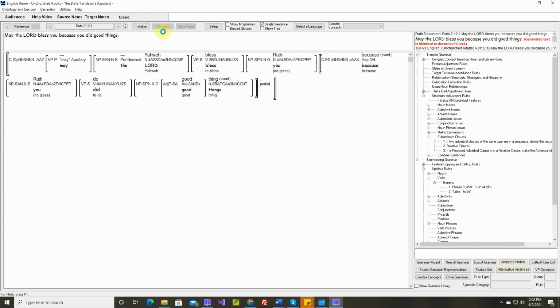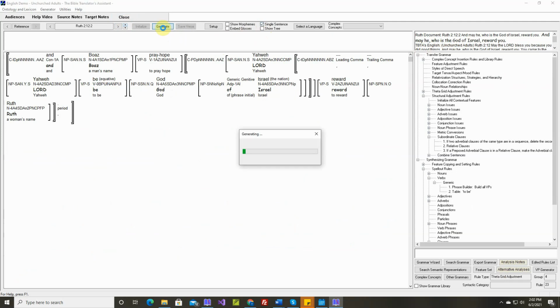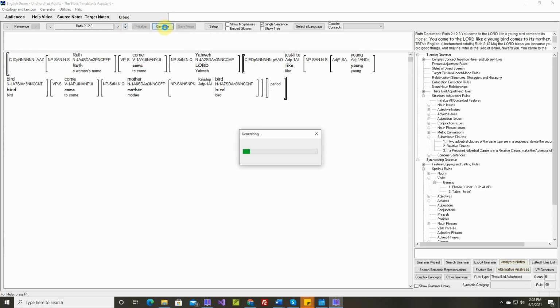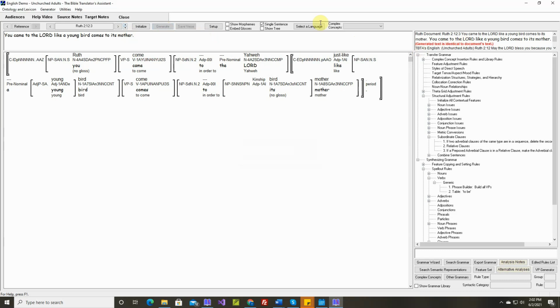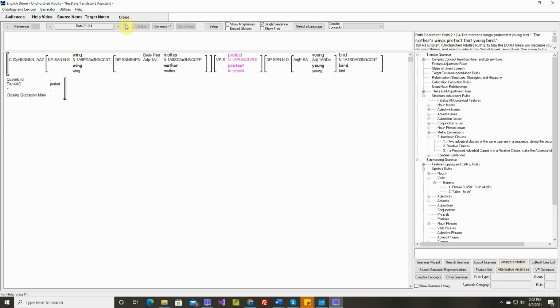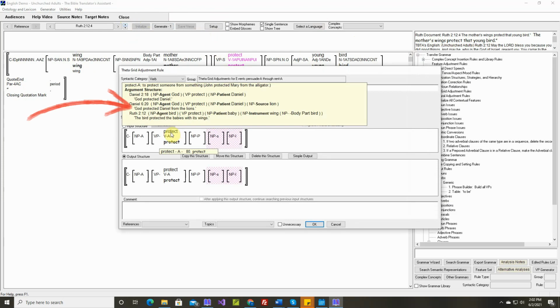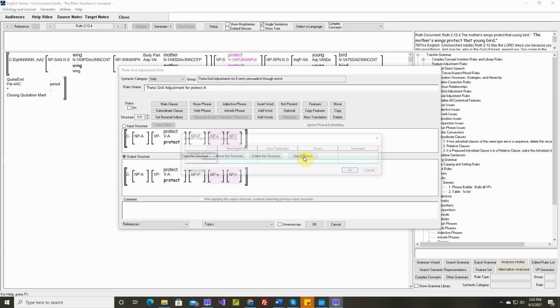Generated text is identical. No issue. And may the Lord, who is the God of Israel, and may He, who is the God of Israel, that's fine. Generated text is identical. Okay, protect. Okay, protect takes a source noun phrase, God protected Daniel from the lions, and also an instrument noun phrase. The bird protected the babies with its wings.